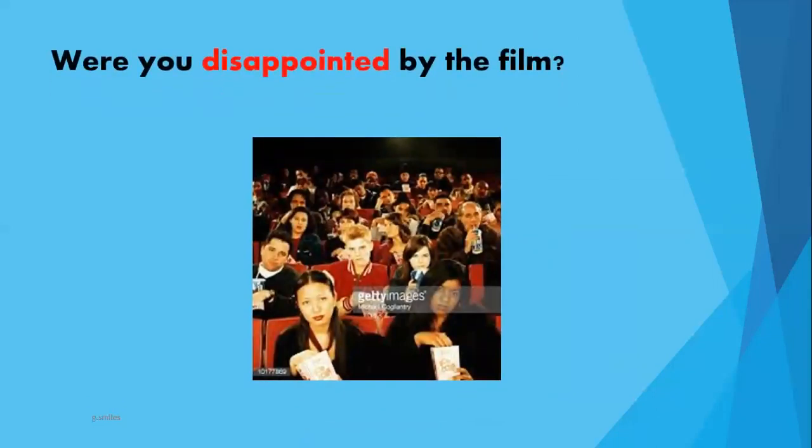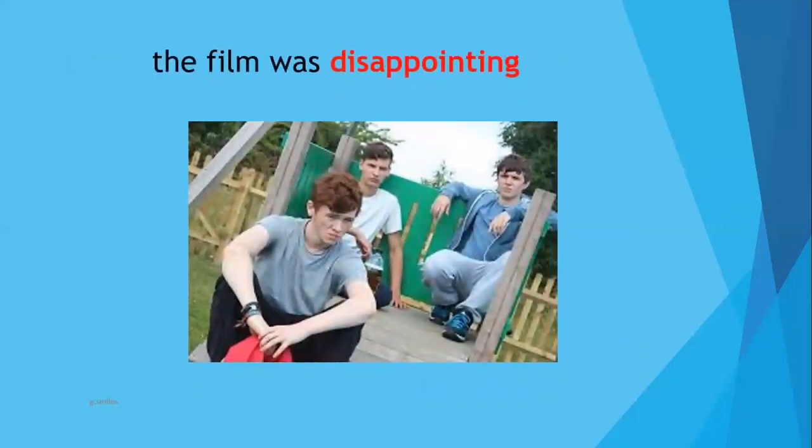The next one, it's an example. Were you disappointed by the film? We are going to write the adjective with ed because we are talking about how I feel about the film. While in this example, the film was disappointing, we write the adjective with ing because we are talking about how the film was, a characteristic of a film. Yes? Is it clearer now? Excellent. We are going to continue.